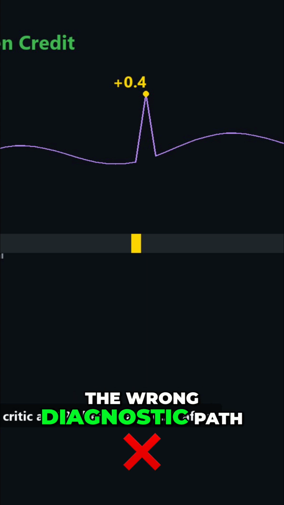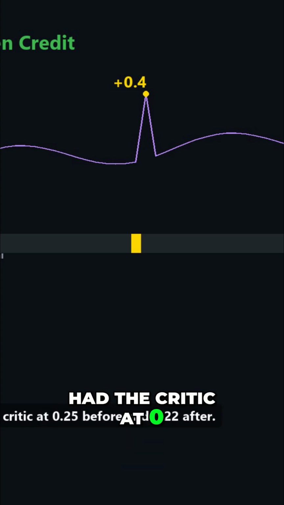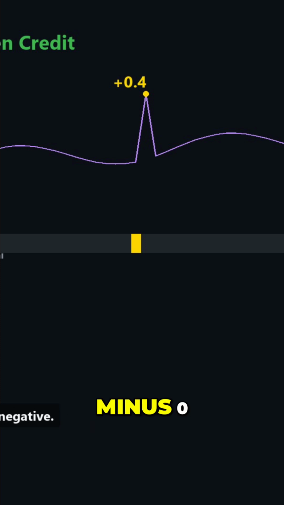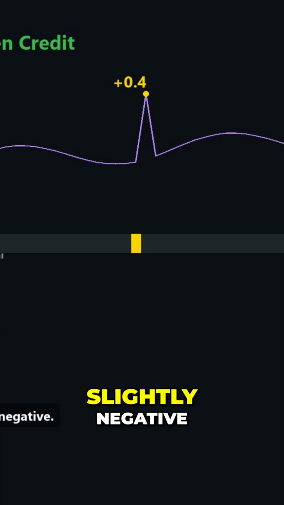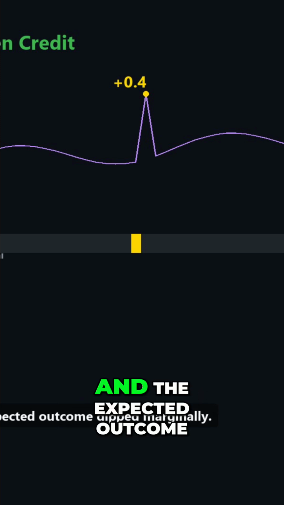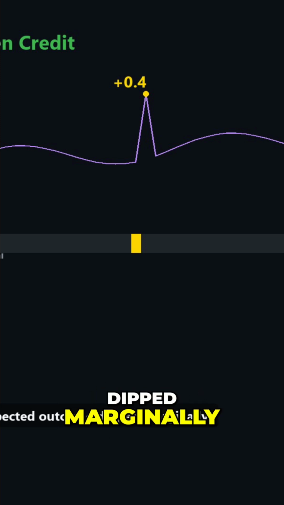Token 12,000, the wrong diagnostic path, had the critic at 0.25 before and 0.22 after. Advantage minus 0.03, slightly negative. The critic noticed the agent was drifting, and the expected outcome dipped marginally.